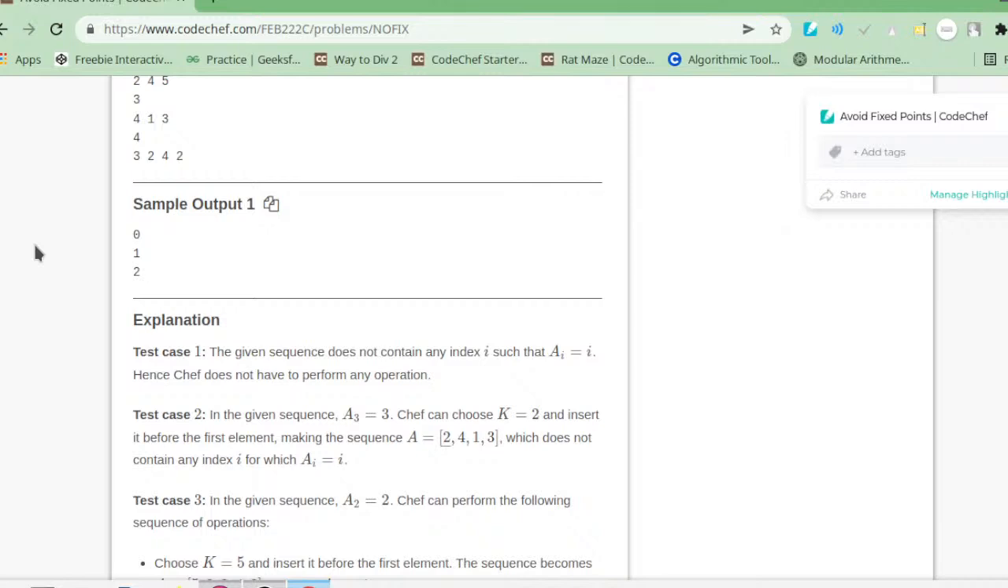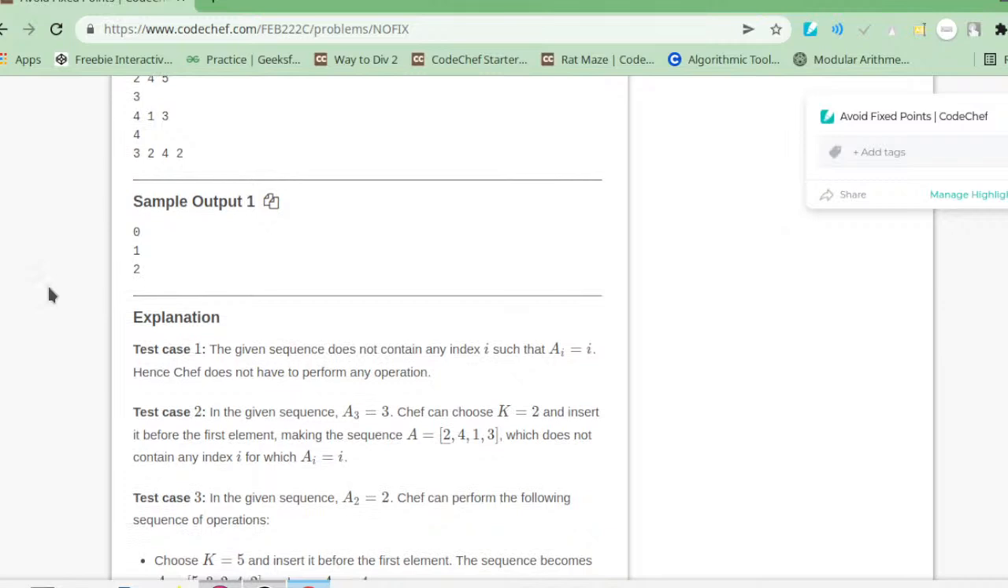Test case 2: 4 1 3. In the given sequence, a3 equals to 3. Chef can choose k equals to 2 and insert it before the first element. The sequence will become 2 4 1 3, which does not contain a fixed point.